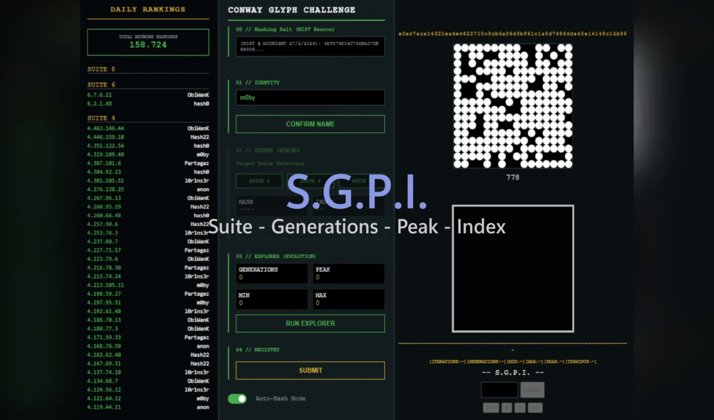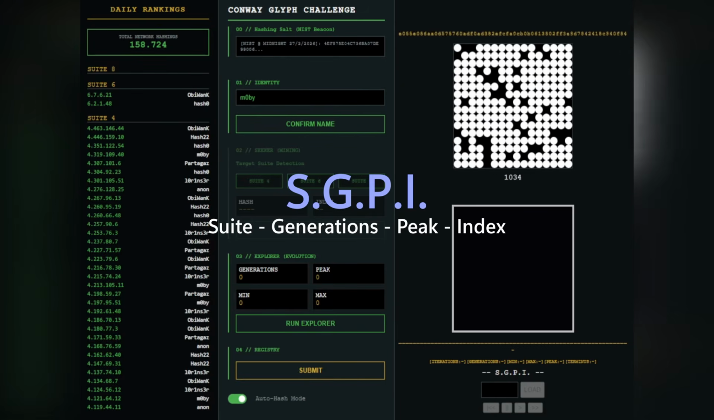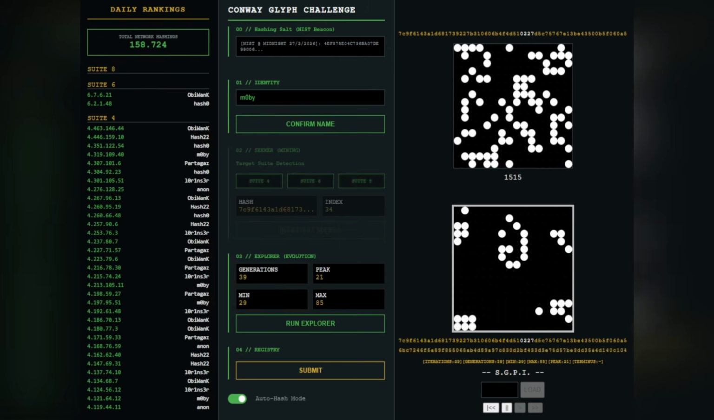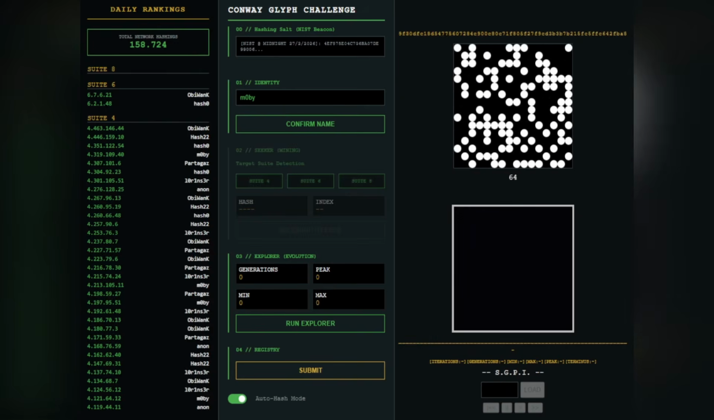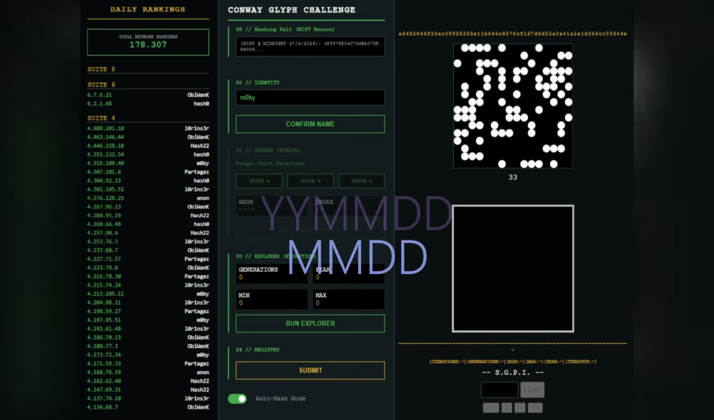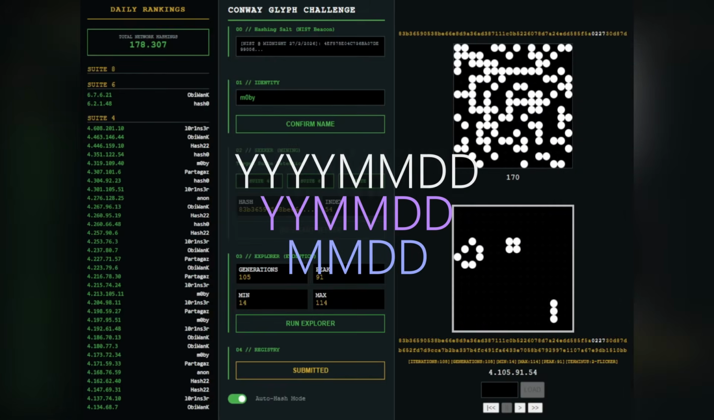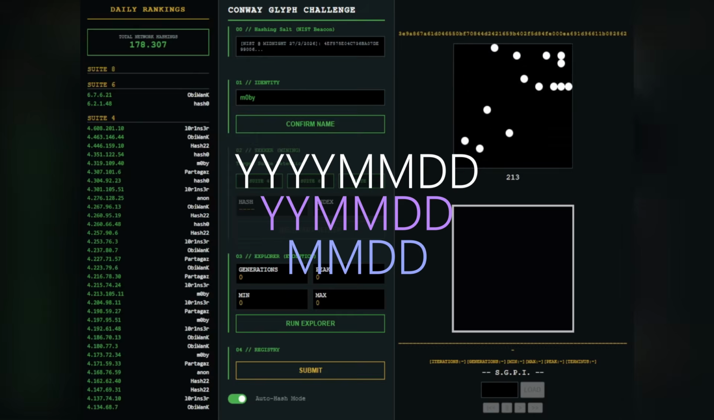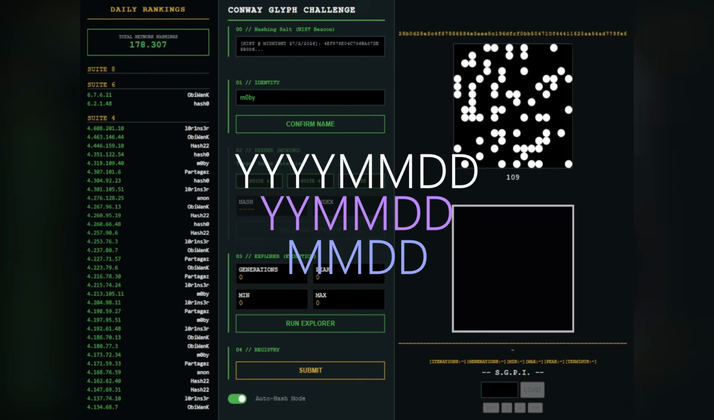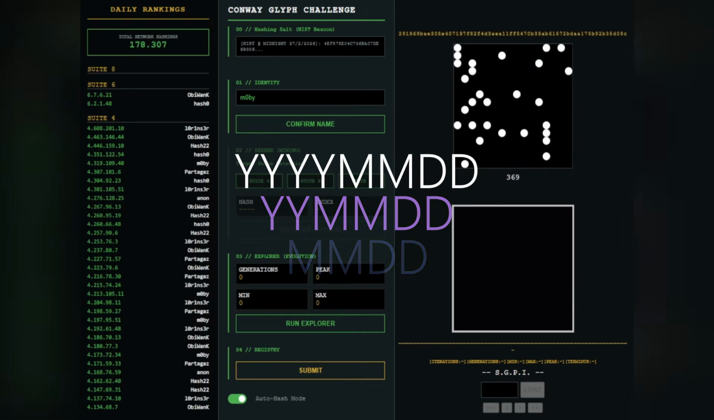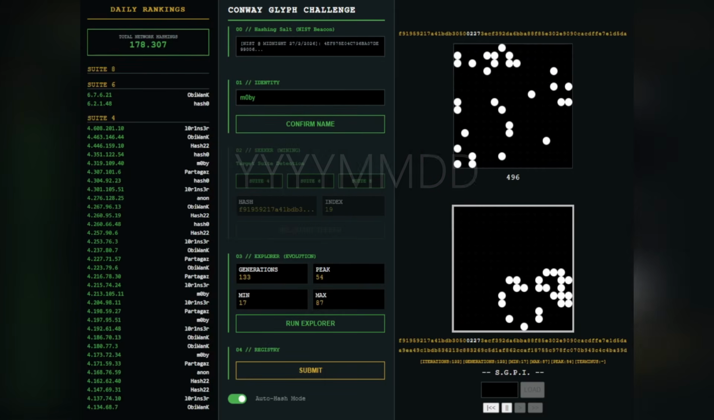Every pattern's rank on the leaderboard is determined by S.G.P.I: suite, generations, peak, and index. Now, what does that mean? Today's date can appear in 3 formats, which constitute the suites. These 3 suites are the first level according to which a pattern is evaluated. Naturally, it is much easier to find a suite 4 pattern than a suite 6 or a suite 8, so the different suites have separate leaderboards.